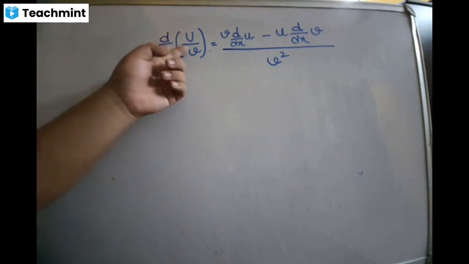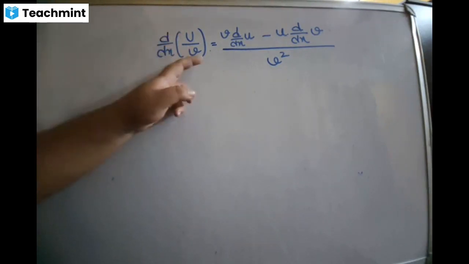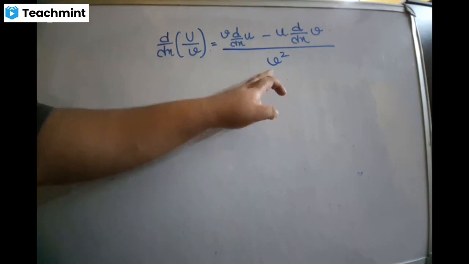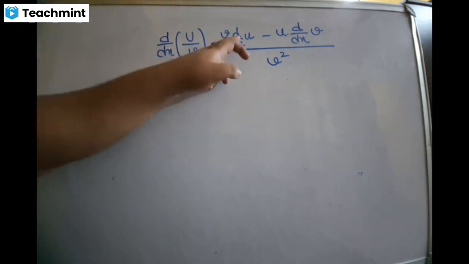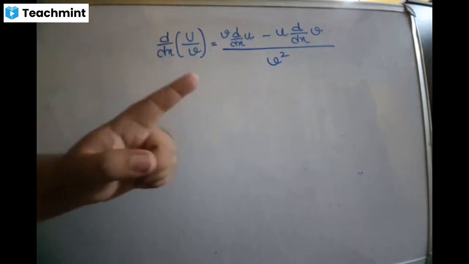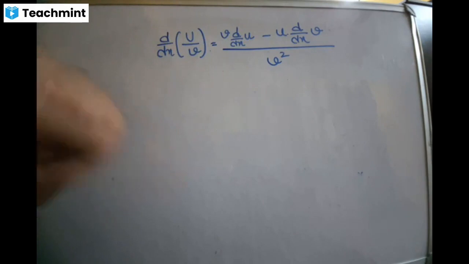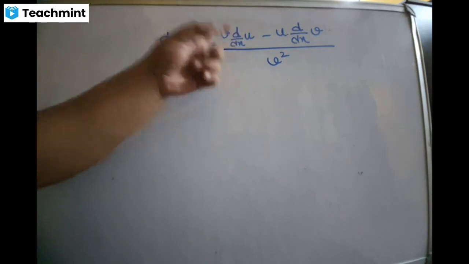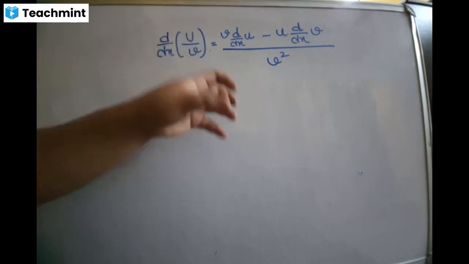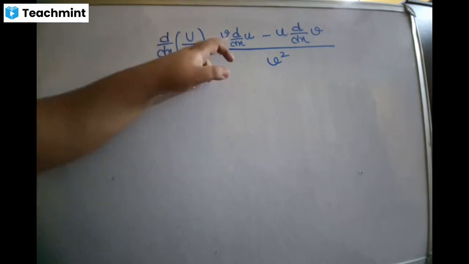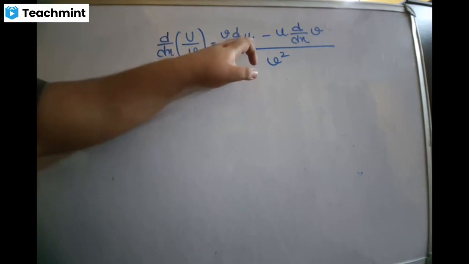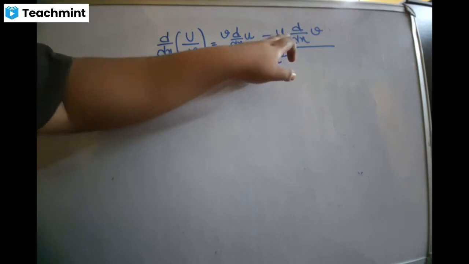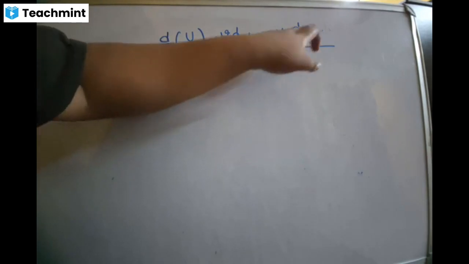Whenever there is a division sign, a quotient rule is formed. Square the denominator, keep the denominator constant, differentiate the numerator. One thing you keep in mind, you apply the formula, that is differentiate, only when you see d by dx. D by dx means differentiate, which means break. So you keep v constant, don't apply the formula to it, keep it as it is. You differentiate the numerator u, minus u as constant, differentiate the denominator.